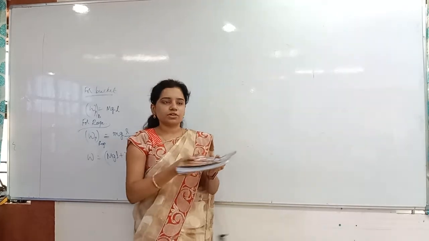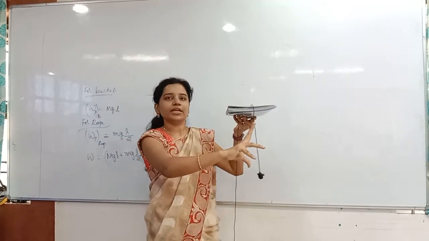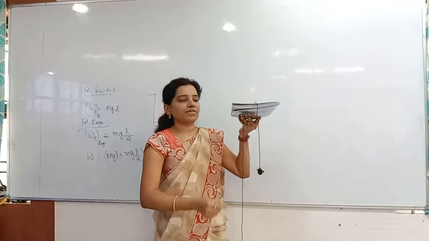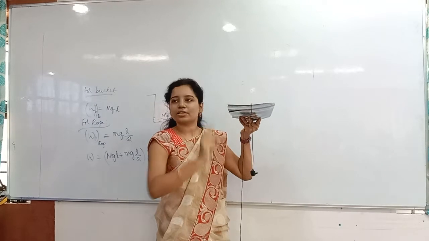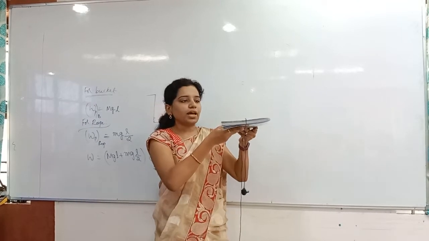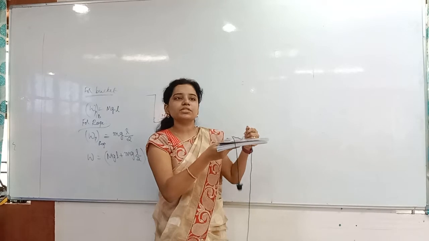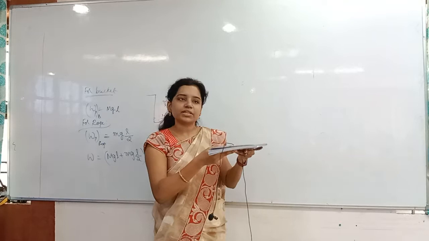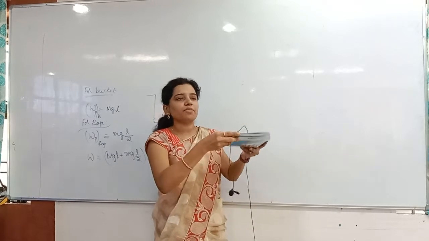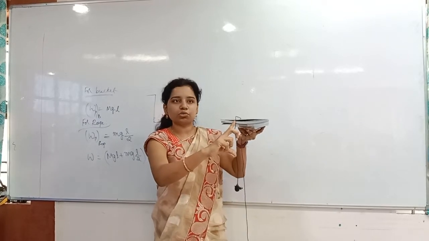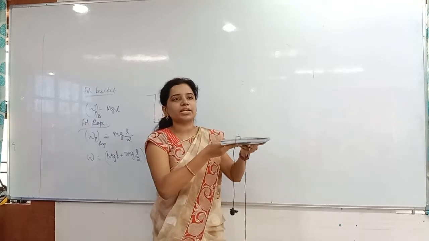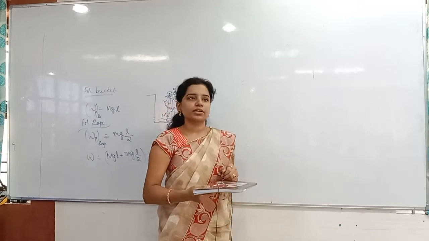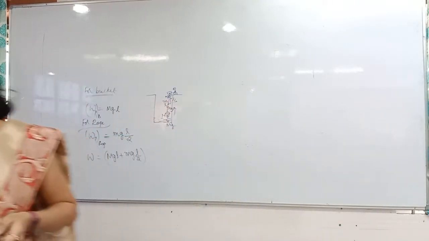Clear now everybody? Whenever the L by nth part is hanging, indirectly the M by nth mass is hanging. So for that, the center of gravity will act at L by 2n. I said that whenever you are finding the work done, which displacement do you have to consider? The center of gravity displacement. From the top, where the center of gravity was acting at L by 2n, whenever I bring this in the upward direction, what will the center of gravity displacement be? L by 2n only. Clear? Whenever I draw the diagram, you can understand that clearly.